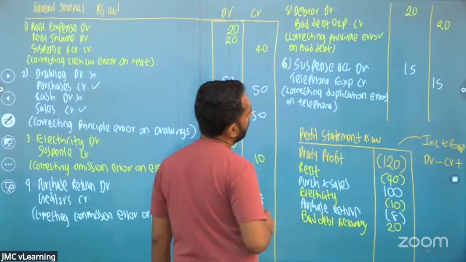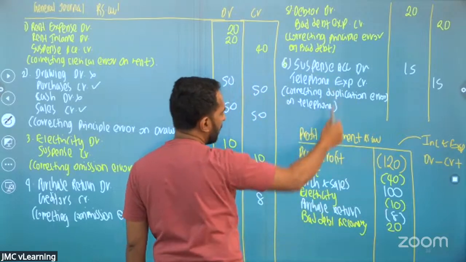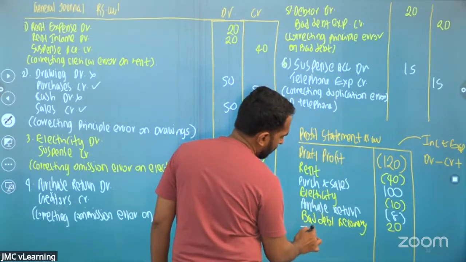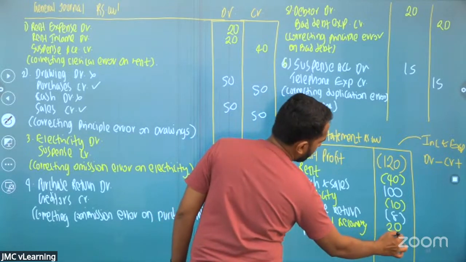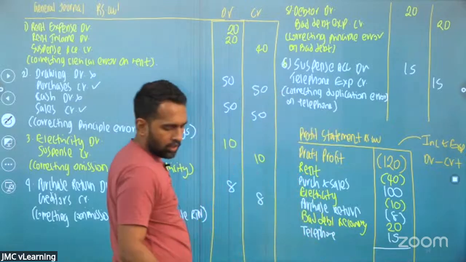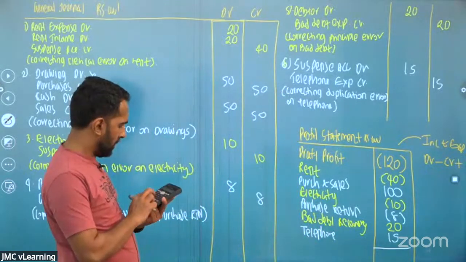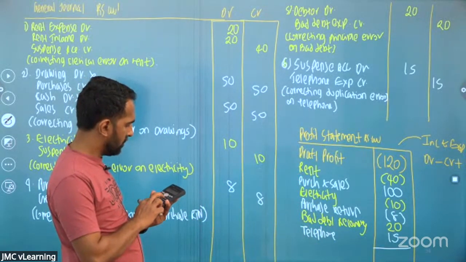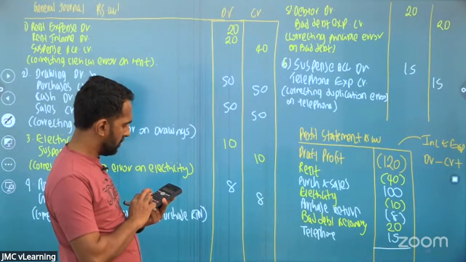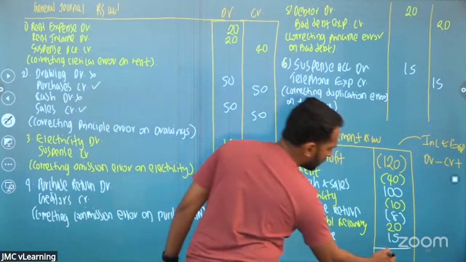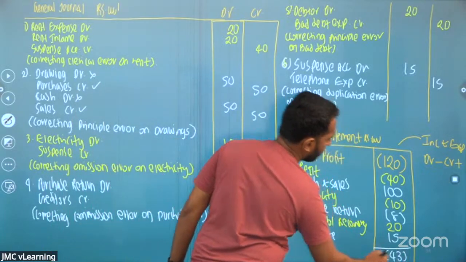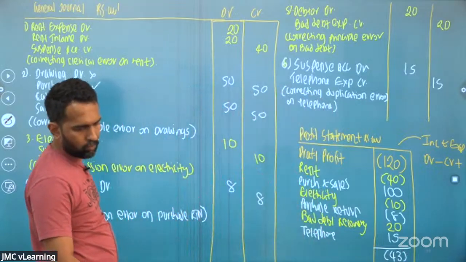Correcting duplication error on telephone. Telephone expense getting credited, that means your expense comes down, so it will be added. So you can correct the corrected profit now. So the corrected profit is still a loss of 43.